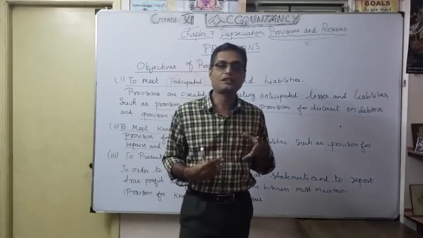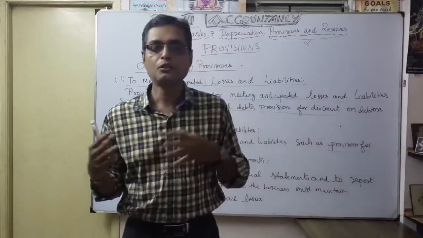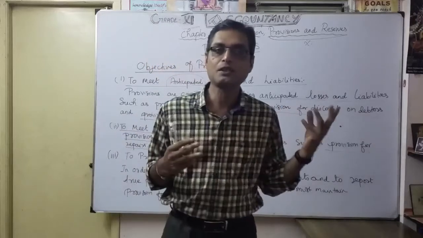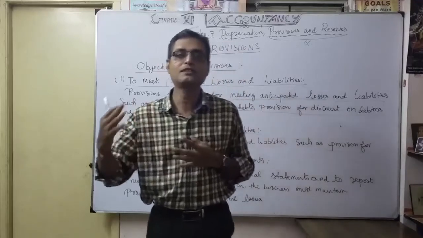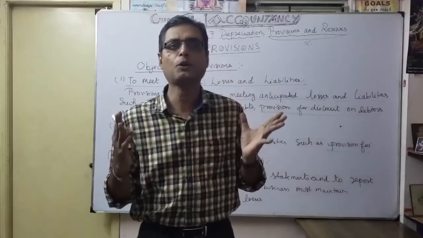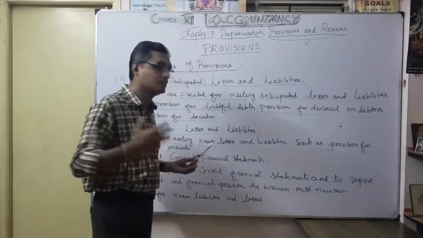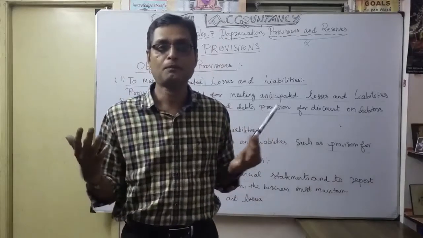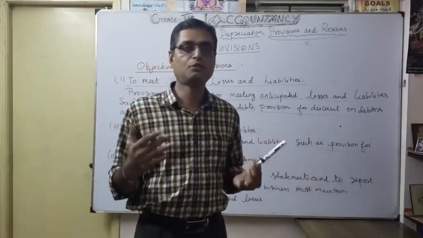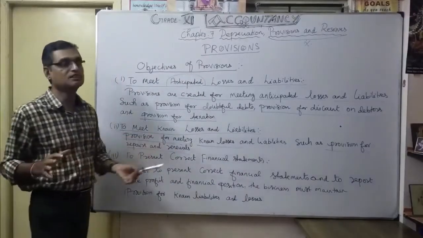If you are not doing production in a proper way, naturally your finished goods, the FG, which go for sales outside, will suffer. If you are not maintaining proper allocation of money for repairs and renewals, it will affect the entire business. Everyone will be affected because of the low production. So that's why this comes under known losses and liabilities.